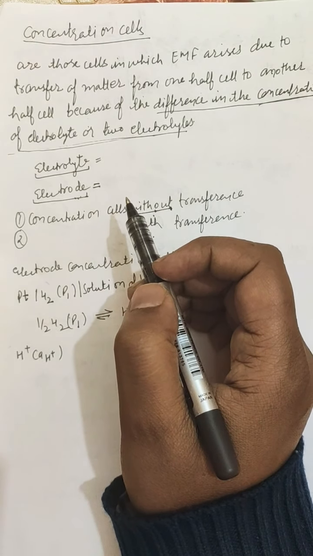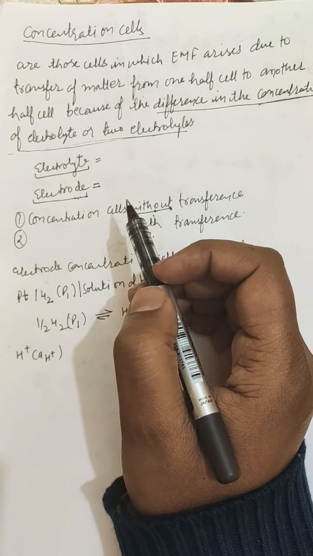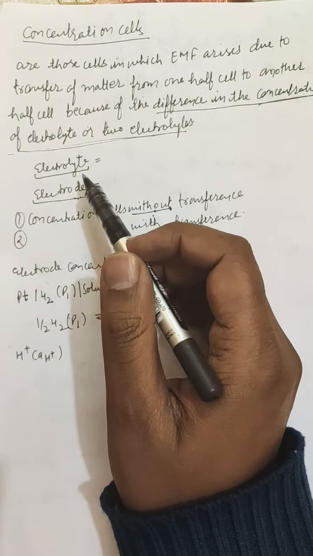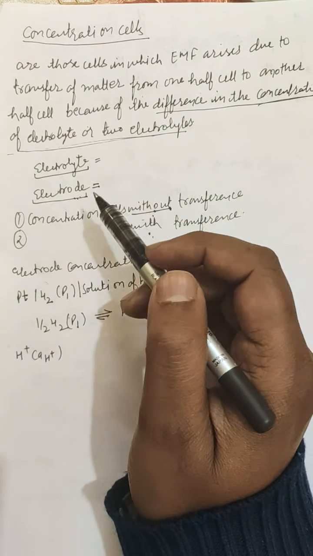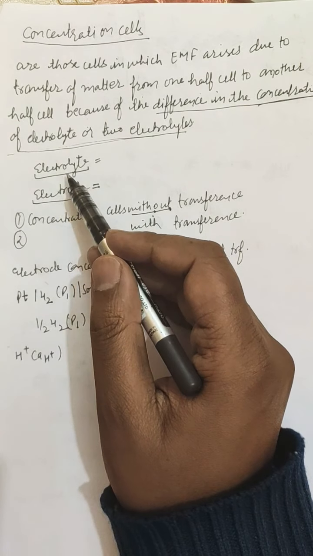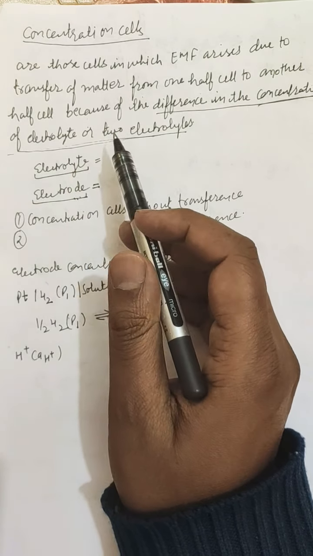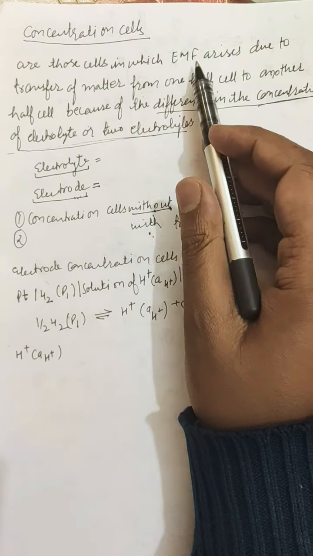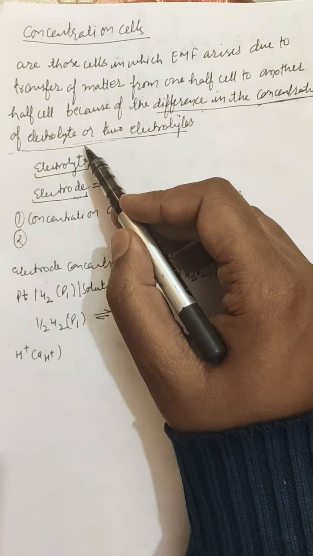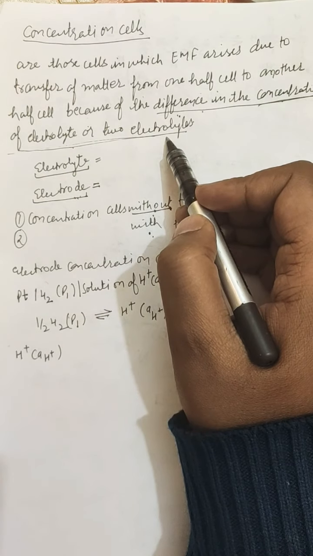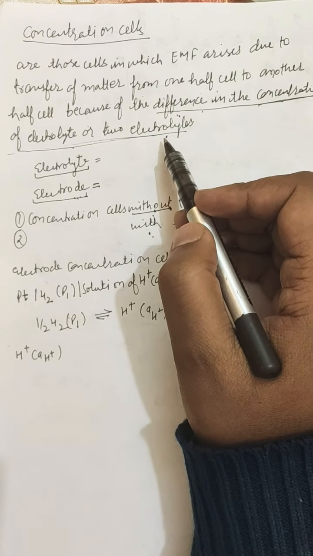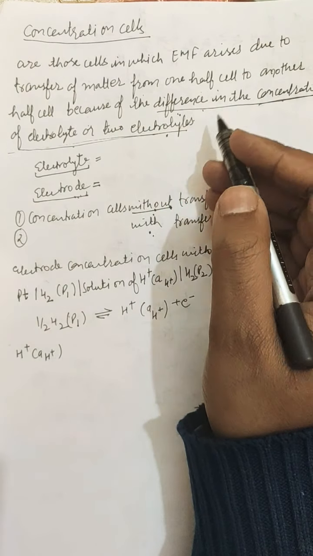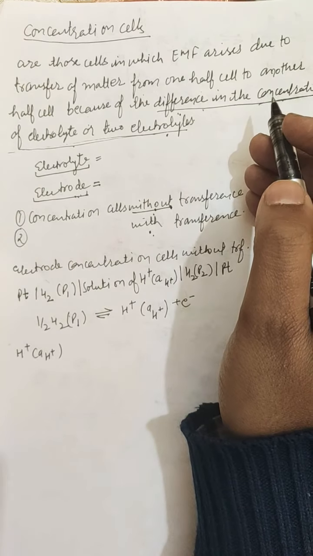So if you have been asked to give the difference between the concentration cell and electrochemical cell, both the cells are almost the same: both generate electricity, both have electrodes and electrolytes. But the major difference is that in case of concentration cell, the EMF arises due to the difference in the concentration of electrolytes or two electrodes, whereas in case of electrochemical cell, the EMF or electricity is generated due to the difference between the standard reduction potential of the two half cells.